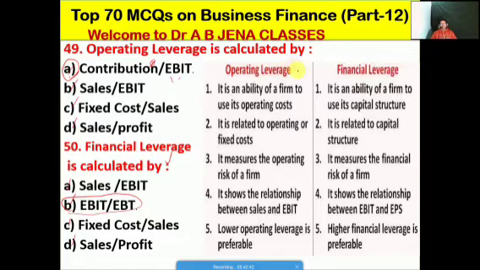आइए friends हम चर्चा करें what is the basic difference between the operating leverage and the financial leverage. Operating leverage is an ability of a firm or company to use its operating cost, whereas financial leverage is an ability of a firm to use its capital structure. Operating leverage is related to operating or fixed cost, whereas financial leverage is related to the capital structure. Then operating leverage measures the operating risks of a firm, whereas financial leverage measures the financial risks of a firm.